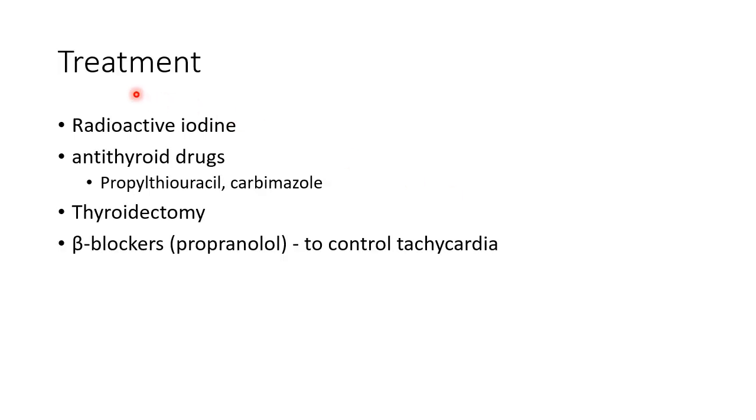Now let us see about the treatment of this condition. The various treatment options include radioactive iodine, antithyroid drugs like propylthiouracil, carbimazole, and methimazole, thyroidectomy. Beta blockers like propranolol can be given to control tachycardia seen in hyperthyroidism.